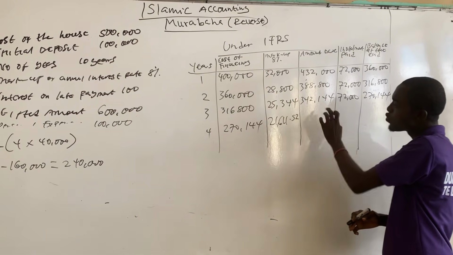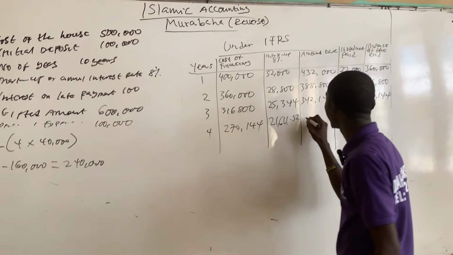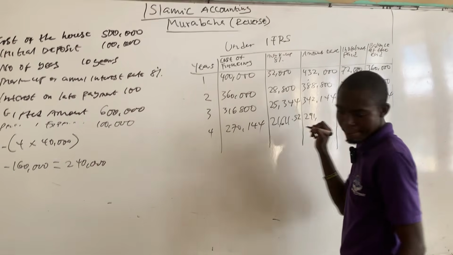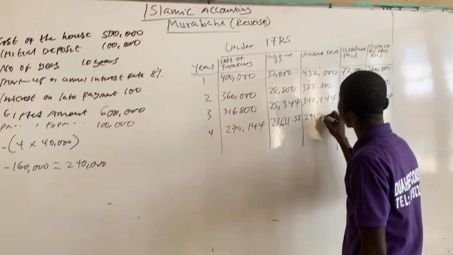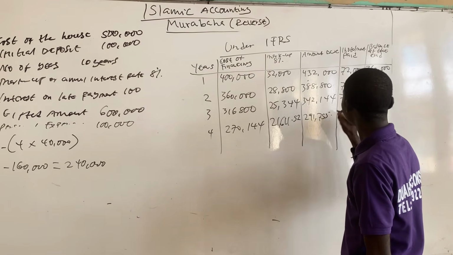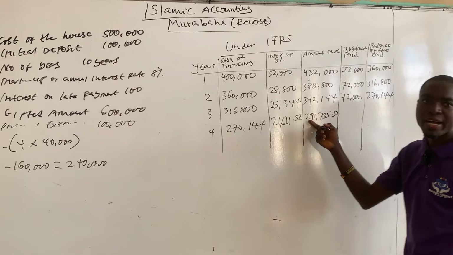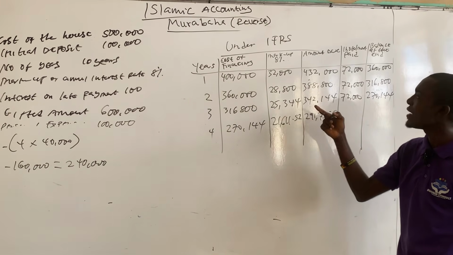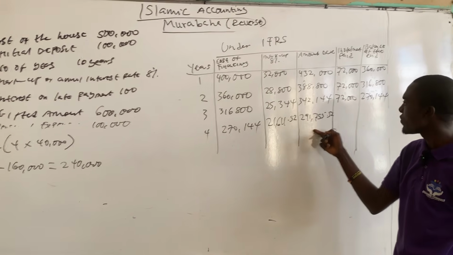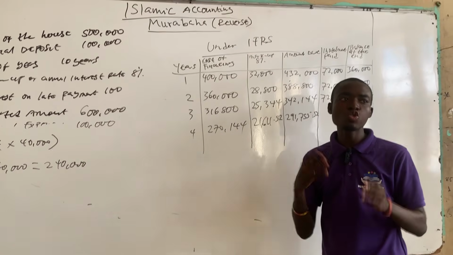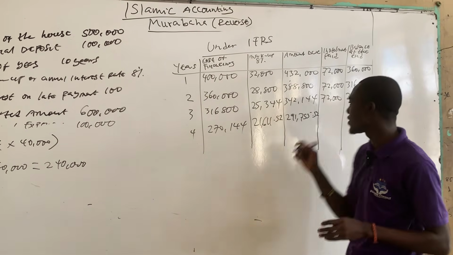So this will give you 291,755.52. This is the total amount that Imam Ghazali is owing the bank as at the fourth year. And he made an annual installment payment of 72,000.